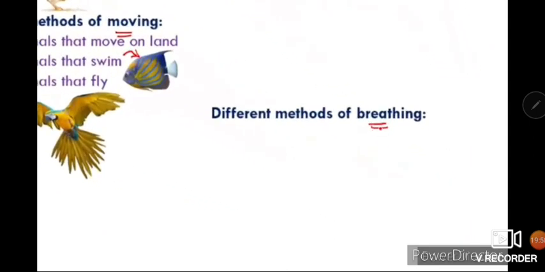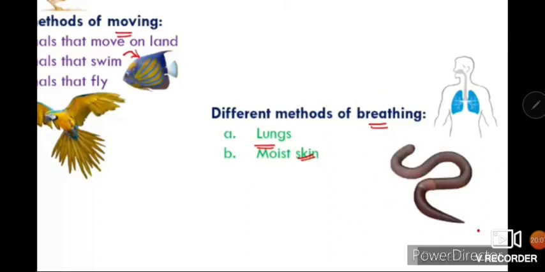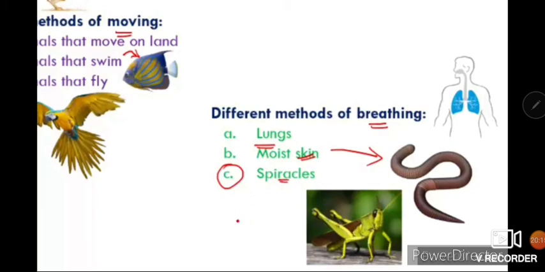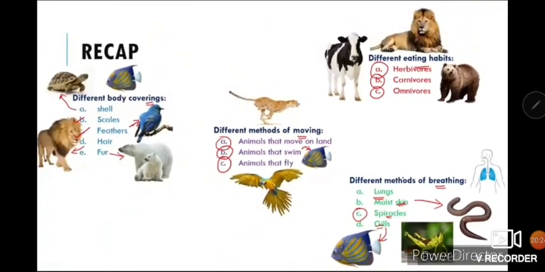Then different methods of breathing. First one is lungs, and the second one is with the help of moist skin. For example, earthworm breathes through its moist skin. Frog, when it is in water, breathes through its moist skin. Third one is spiracles, air holes on the sides of the insect's body. Fourth one is gills. Fish breathe through their gills. We have other animals also which breathe through gills. So these are all the adaptations of the animals.